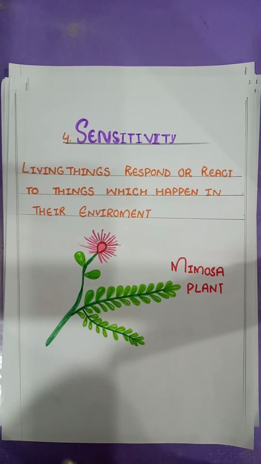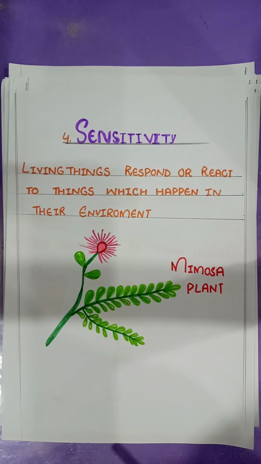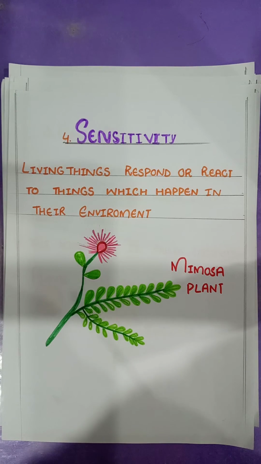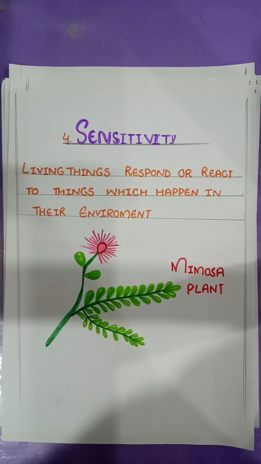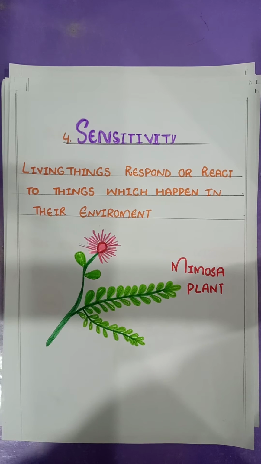For example, when an animal realizes it is in danger, it runs to safety. We remove our hand quickly when we touch a very hot pot, or we can touch cold water or warm water. If our hand touches a sharp thing, we quickly remove our hand from that thing. Plants can also show sensitivity. For example, the mimosa plant closes its leaves when we touch them.